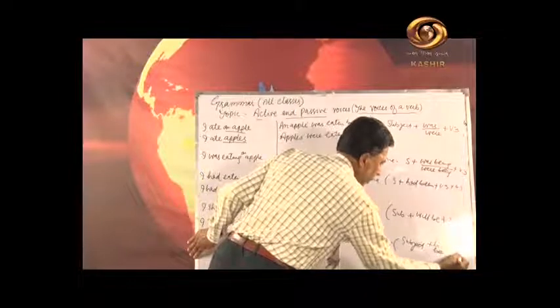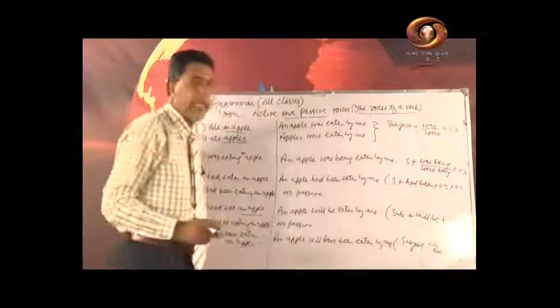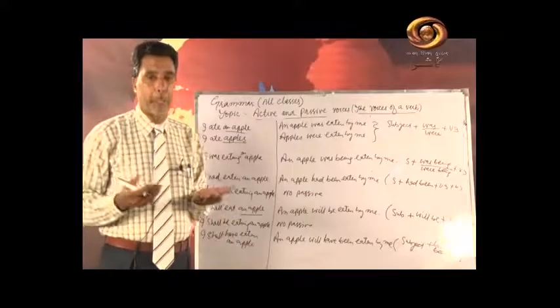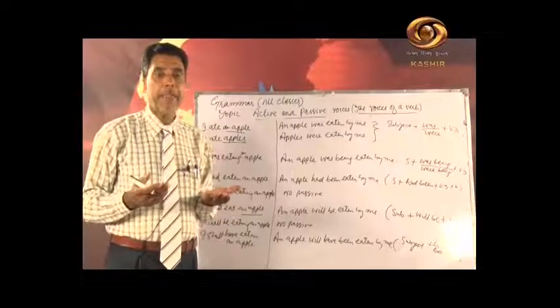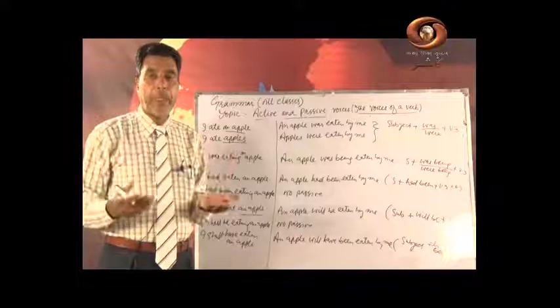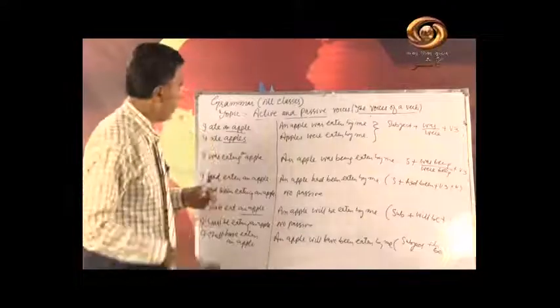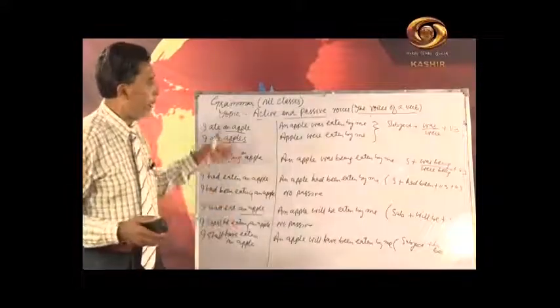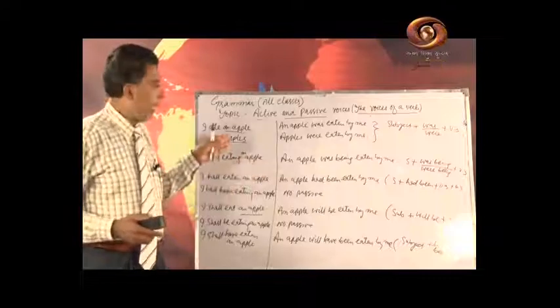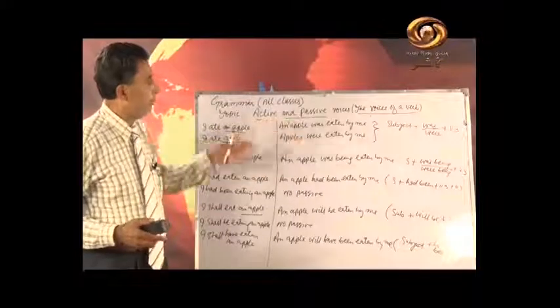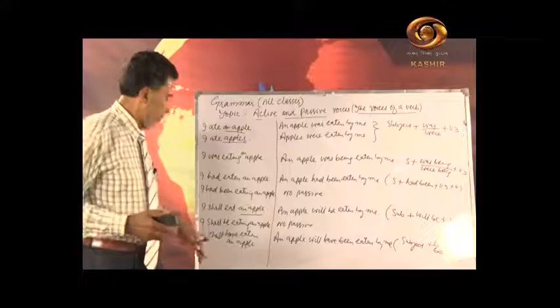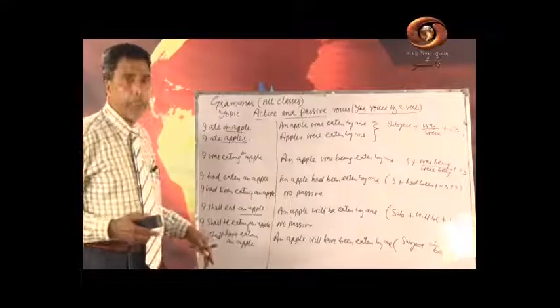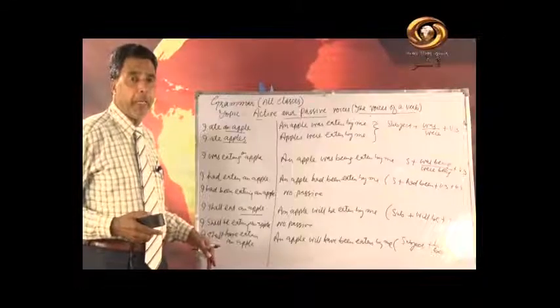Now, some sentences are there where we find two objects. That means direct object and indirect object. I will write a sentence here, but before I rub the board, please note down the formulas that we write while changing the tenses. So while talking about future perfect continuous, I shall have been eating an apple, so no passive.